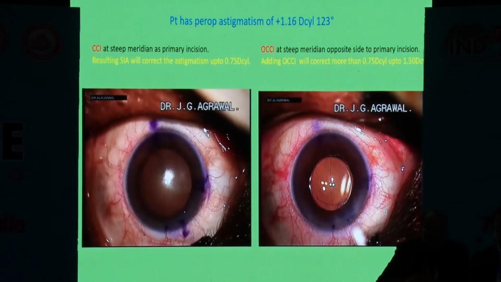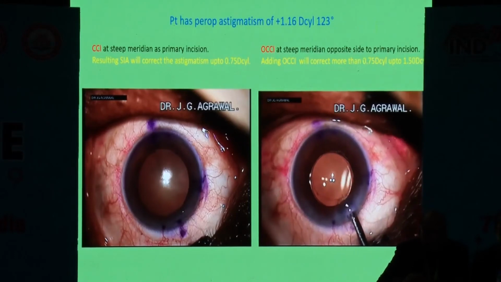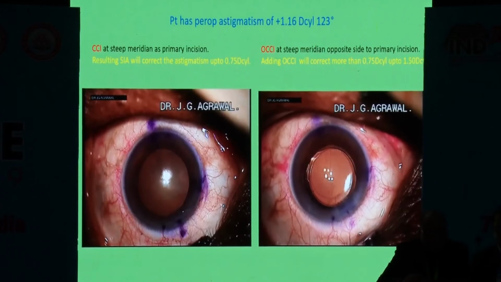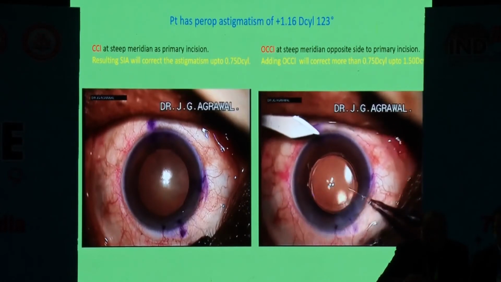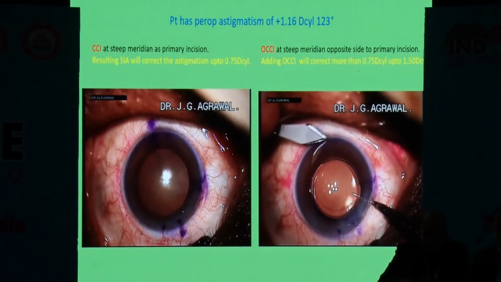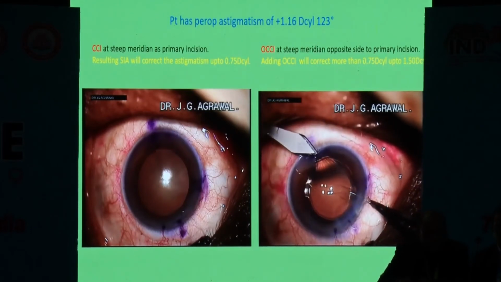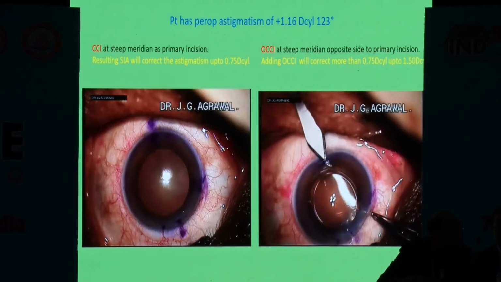Then at the opposite end, after inserting some viscous material, we apply the opposite clear corneal incision just at the opposite end. This is called opposite clear corneal incision. Thus, adding the opposite clear corneal incision will correct more than 0.75 diopter, up to 1.5 diopter cylinder.